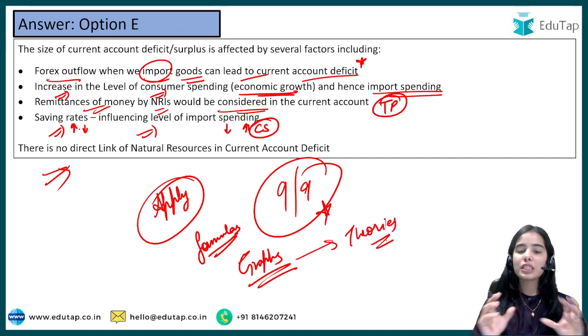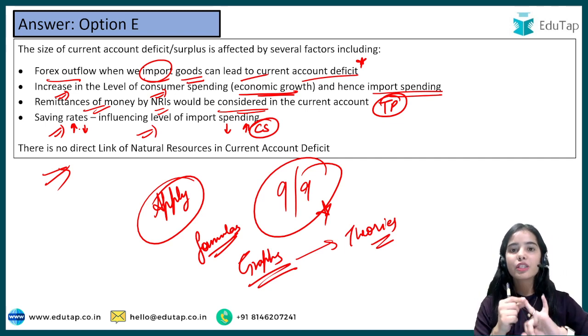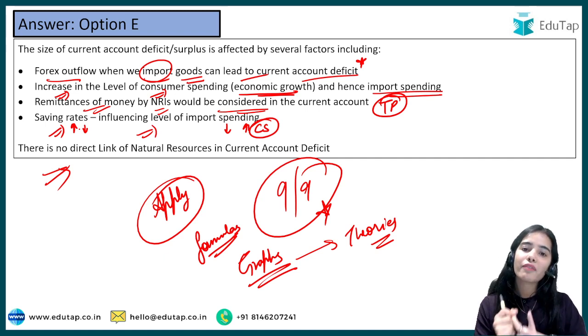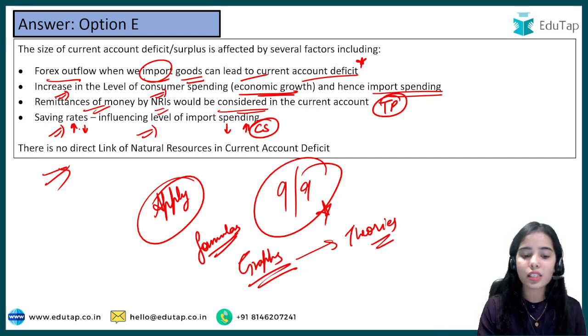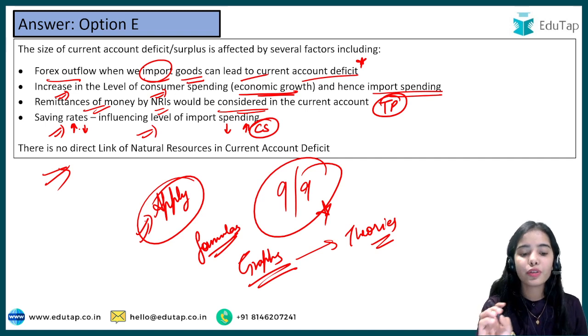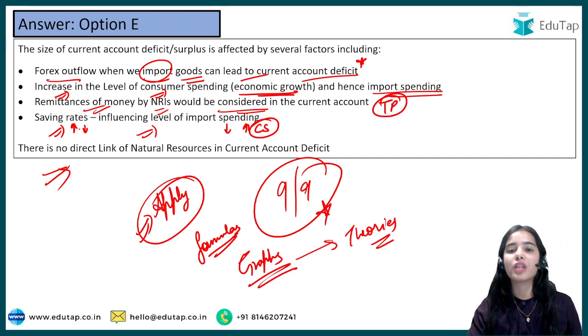These are some tips that I can give you: be very clear with the formulas, do not forget about the formulas. With graphs, when you read the theories, practice the graphs, because if you have a good understanding of graphs, your theories are very clear. And the last trick is to apply the concepts. Practice the concepts. If you apply the concepts, then only you will be able to answer the questions, because in economics direct questions might not come. You have to apply the concepts and then give the answers.